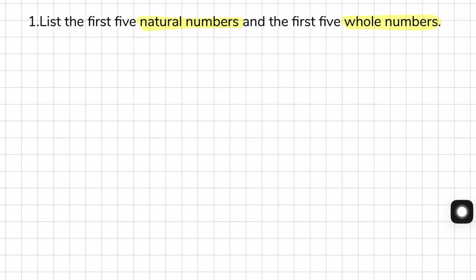Let's start with the basic one. What are the first 5 natural numbers? As we learned in the first lesson, natural numbers are counting numbers. So that would be 1, 2, 3, 4, and 5.